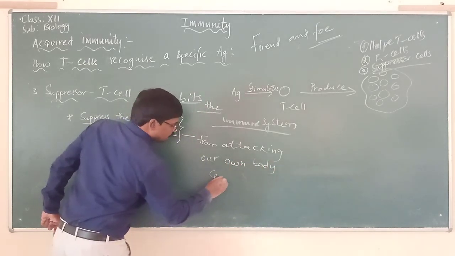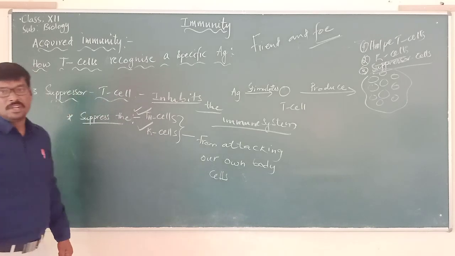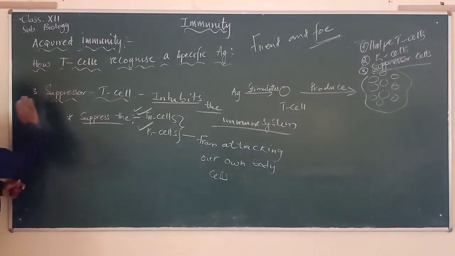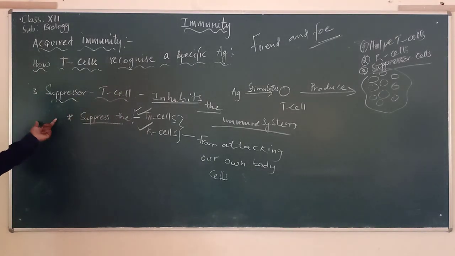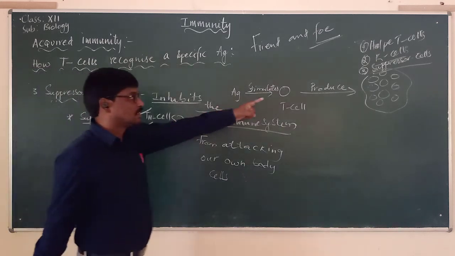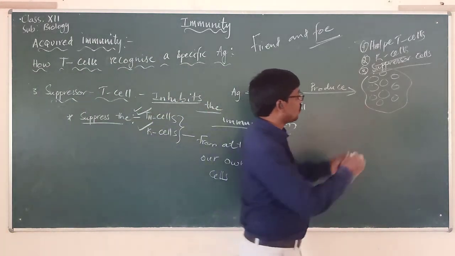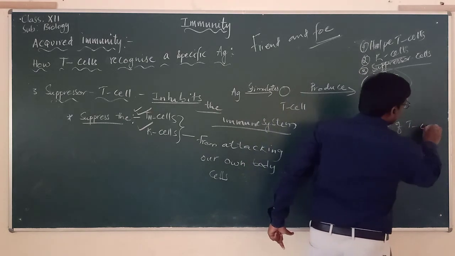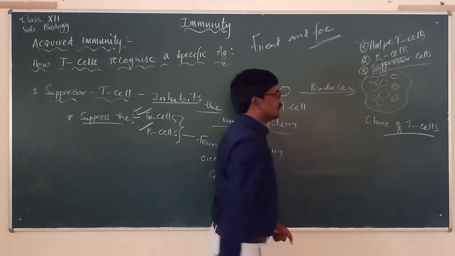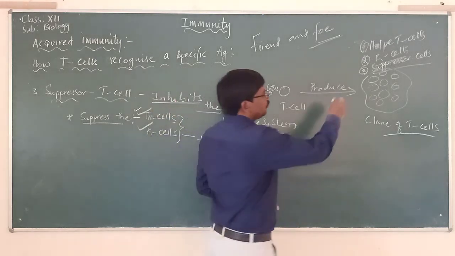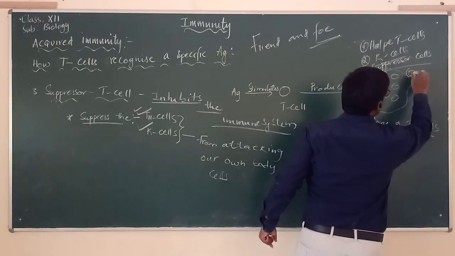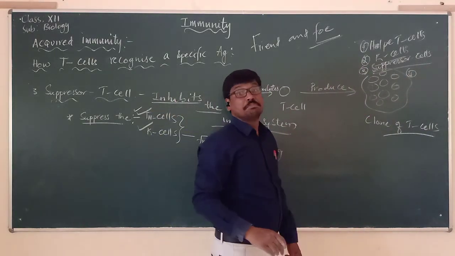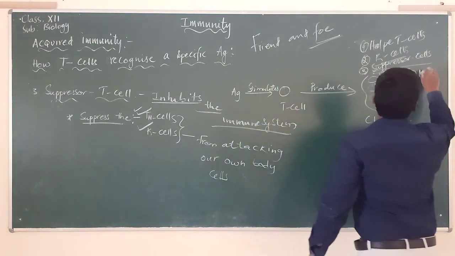So here we have to remember this. So this is about what? The suppressor T cells, and this is the third one we said. And in this clone of T cells, there are also other cells, the fourth type of cells. Let us say here that they are called the memory cells.